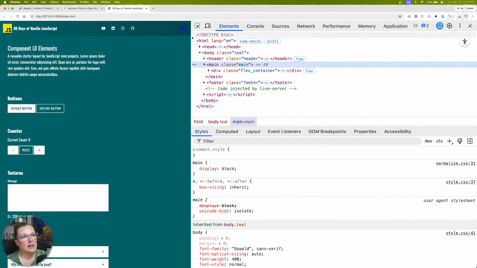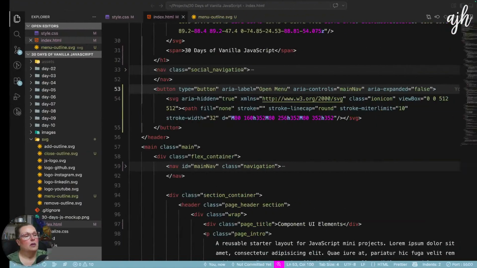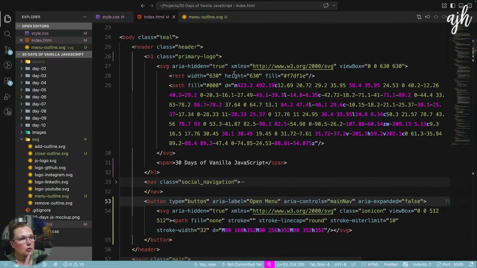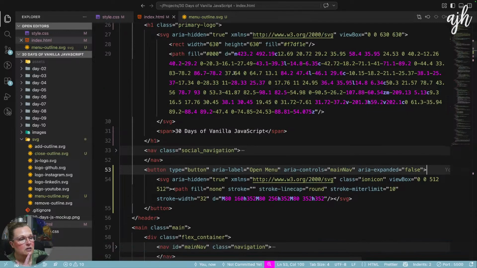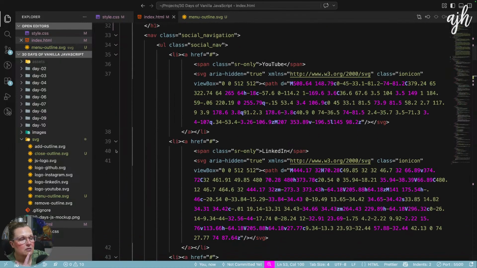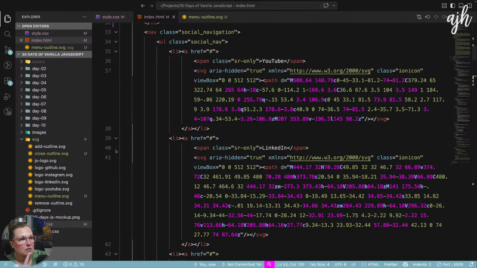So now we should see that right up here. Yeah. And it does kind of screw up our flexbox, doesn't it? Can I put that button inside the nav element? I think I can, right?